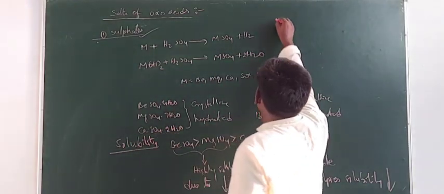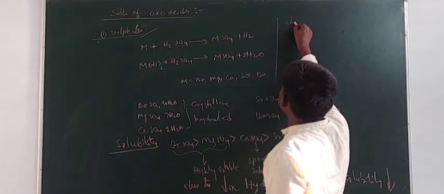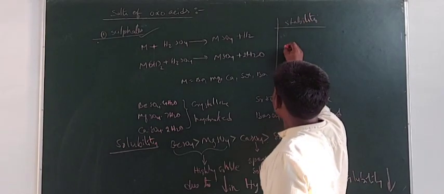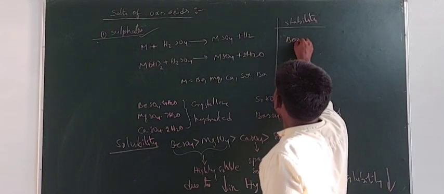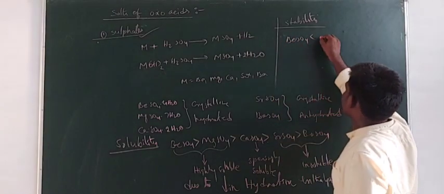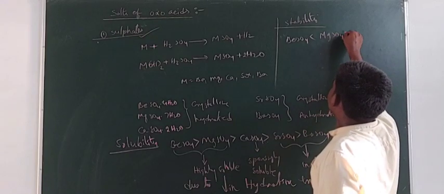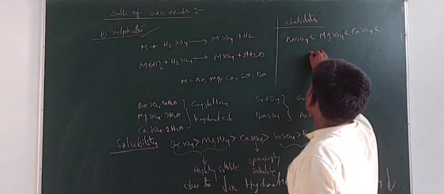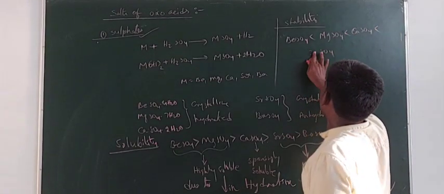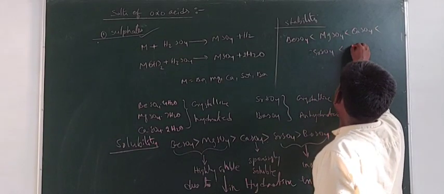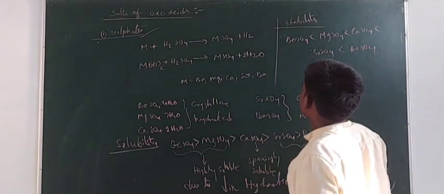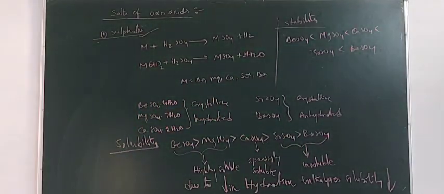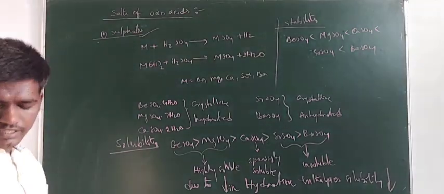And the last one, stability order. Here the stability order is BeSO4 less stable than MgSO4, less stable than CaSO4, less stable than SrSO4, less stable than BaSO4. From beryllium sulfate to barium sulfate, ionic character increases. If ionic character increases, thermal stability increases.